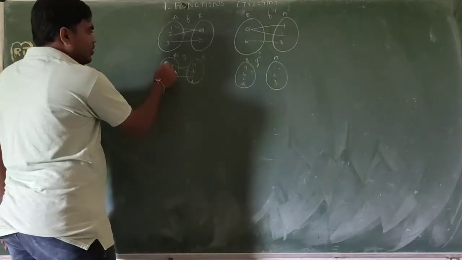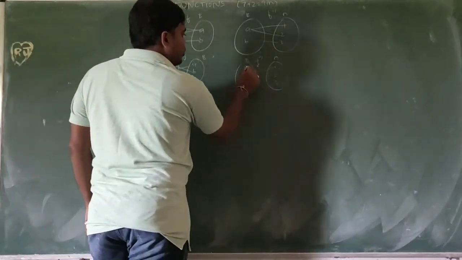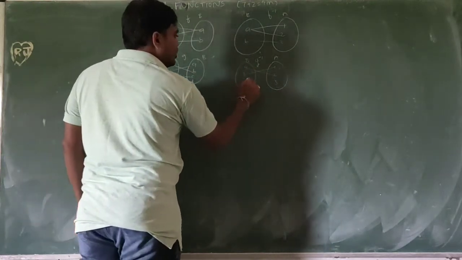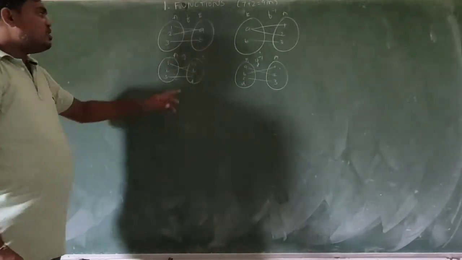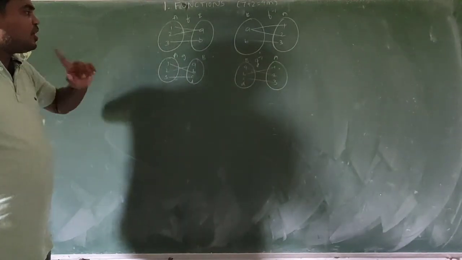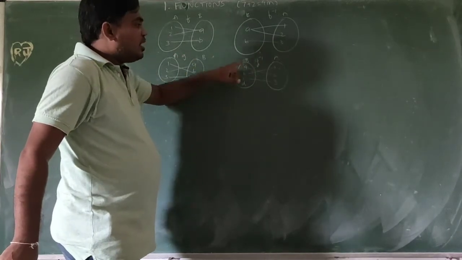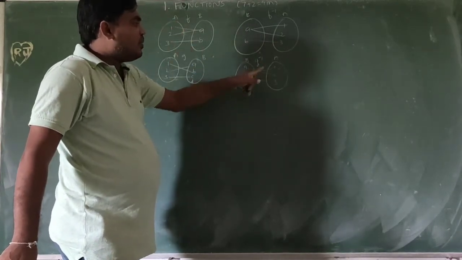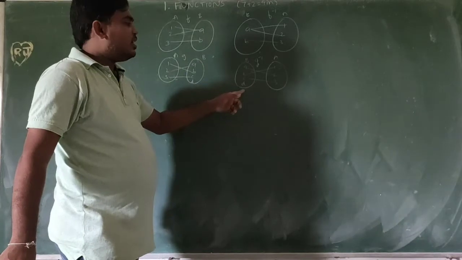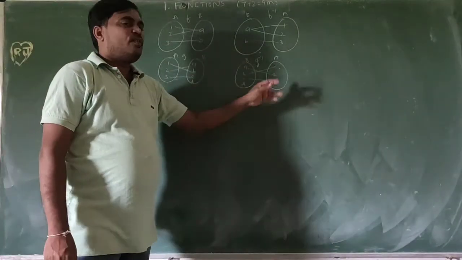So b goes to 1, a goes to 2, c goes to 3. Since g is a function, every element in the domain has a unique image. If we take g inverse, every element contains one image except d. d doesn't contain any image, so it is not a function.